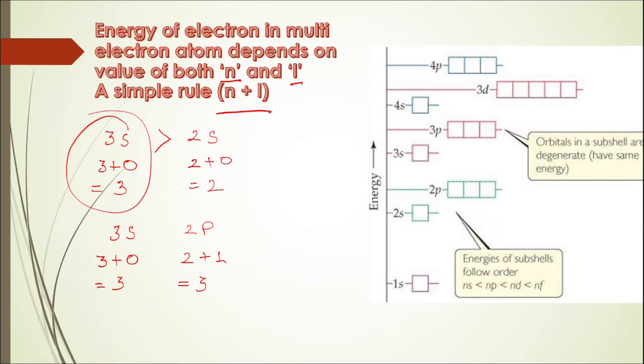Now both 3s as well as 2p have the same value of n plus L. In such a case, where you get the same value of n plus L, the subshell with a greater value of n would be at a greater energy. This would mean 3s is greater than 2p.